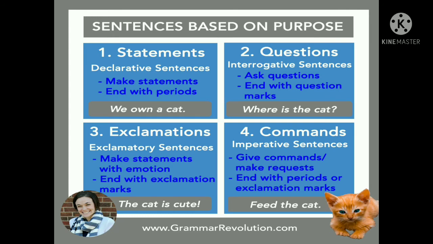Now, interrogative sentences are related to asking, meaning sentences in which we ask something are called interrogative sentences, and these sentences end with a question mark. Like the example, where is the cat? Here are also two types of interrogative sentences. Number one, yes or no type questions, and number two, WH type questions.